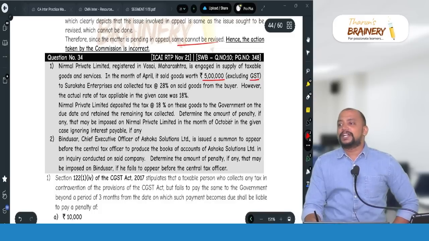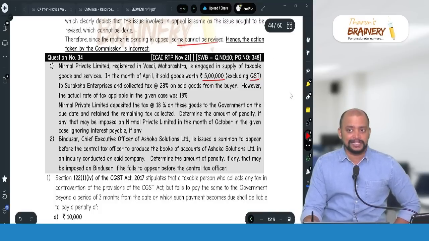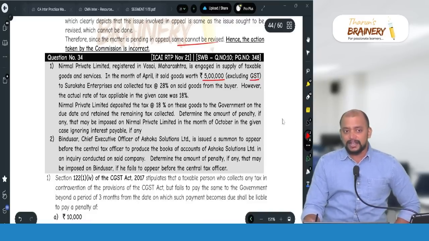So now we need to split it into two. 5 lakhs into 10% you are taking, correct? So instead you take 5 lakhs into 10%, 50,000, divide it into two. 25,000 CGST, 25,000 SGST. So then penalty will be 25,000 or 10,000, whichever is higher, 25,000. So finally you can write the penalty will be 50,000.